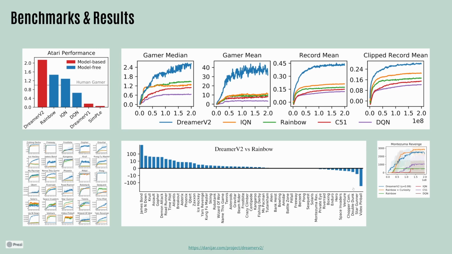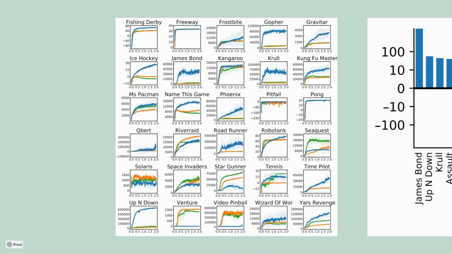This is actually quite promising, because that means that on average over all 55 Atari games, DreamerV2 only achieves a quarter of what the human world record holders are able to achieve, so we still got some air to breathe left before robots conquer us. Also here you can see an overview of actual learning curves of some of the Atari games, so you can get a feeling how much the agent improves over its predecessors. Blue is the graph of DreamerV2, orange is the graph of IQN, and green is the graph of Rainbow Deep Q Learning.